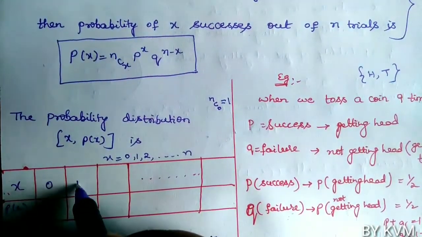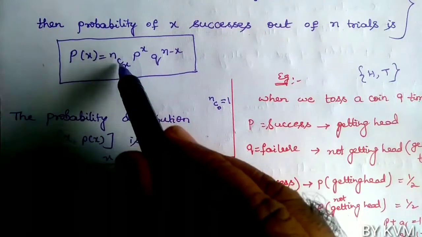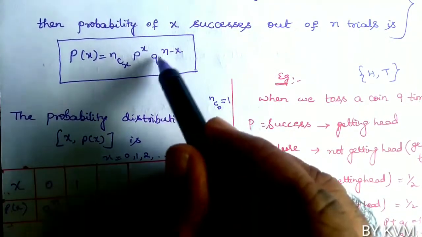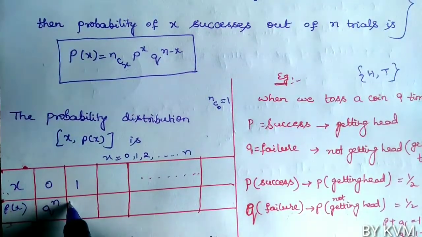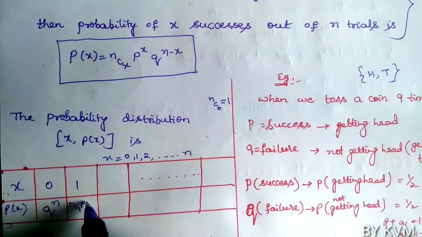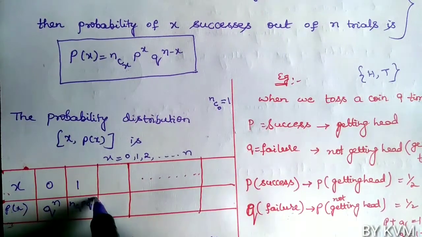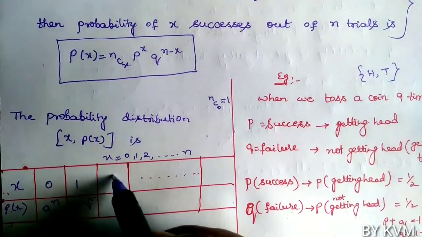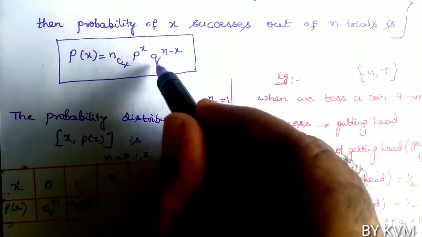Now put X equals 1. So NC1 P power 1 Q power N minus 1. Then put X equals 2: NC2 P power 2 Q power N minus 2.